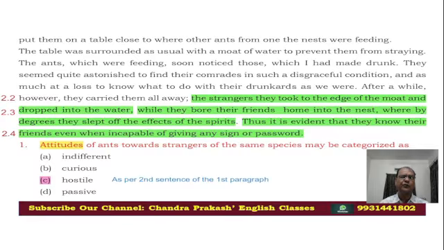So we have to take care of two things, and I have also cautioned you not to go beyond the passage. The options are: first, indifferent; second, curious; third, hostile; and fourth, passive.